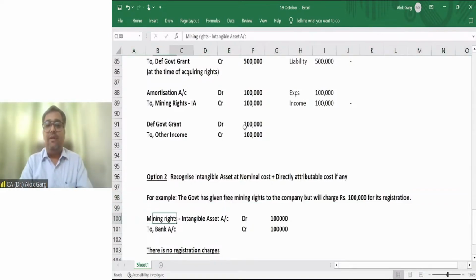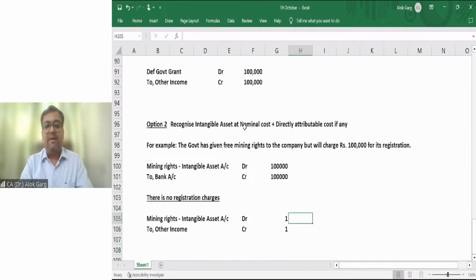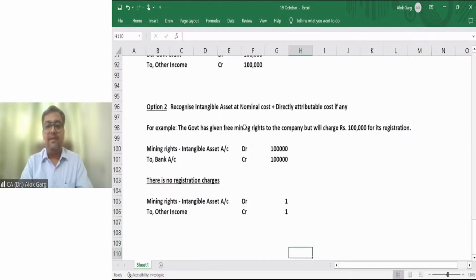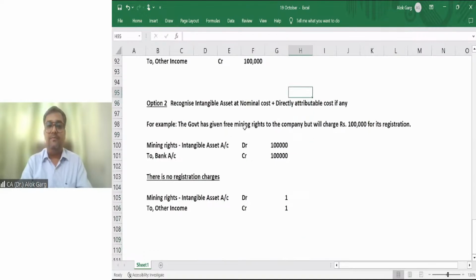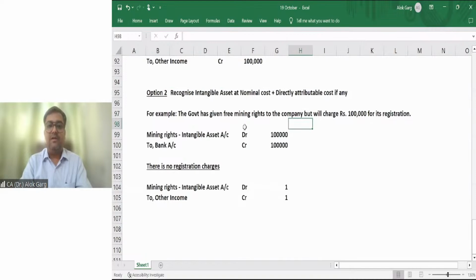For example, the government has given a free mining right to the company but will charge 1 lakh for the registration. So, mining right intangible asset account debit to bank account 1 lakh rupees. This will be amortized over a period of 5 years. If there are no registration charges, mining right, intangible asset account debit to other income account. So this is how this accounting will be done.